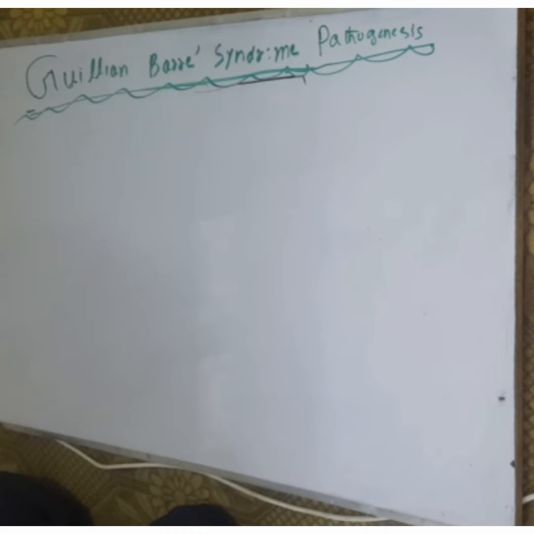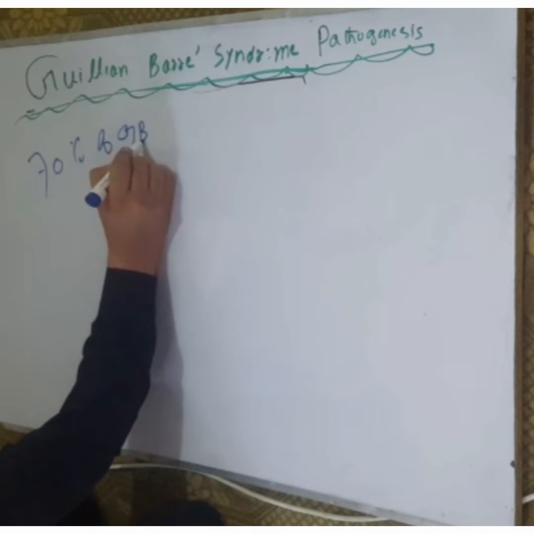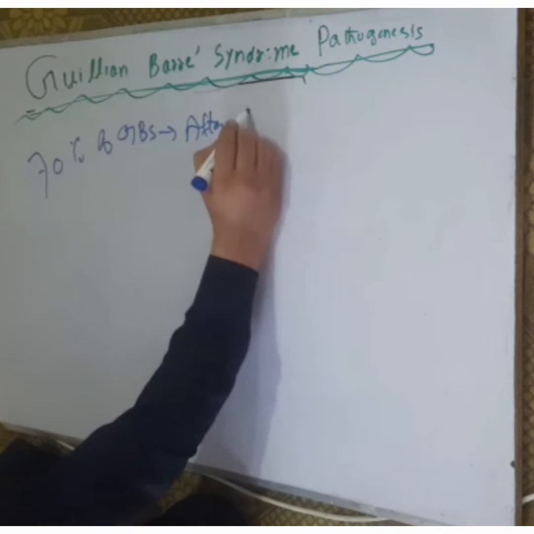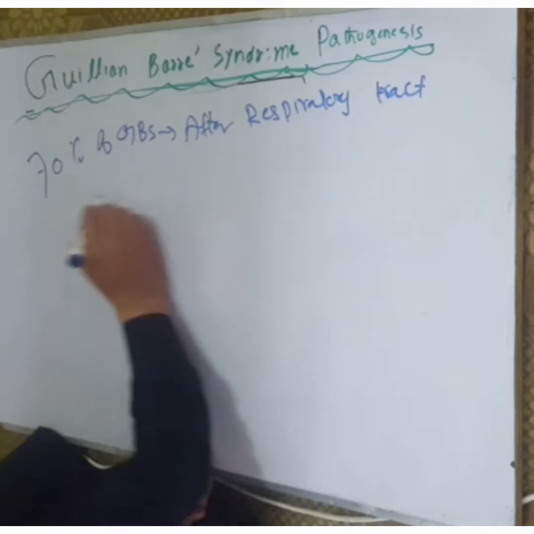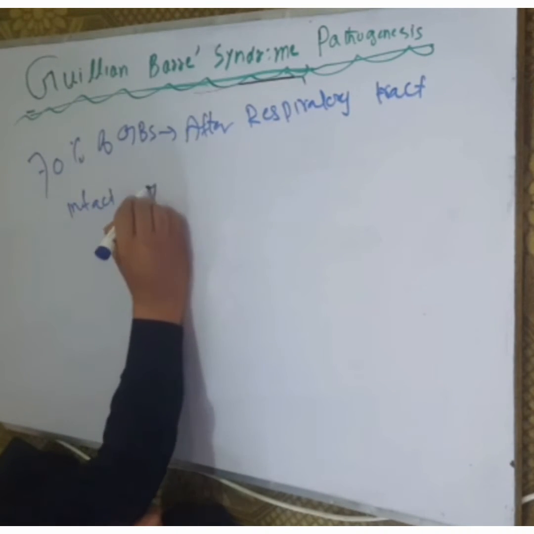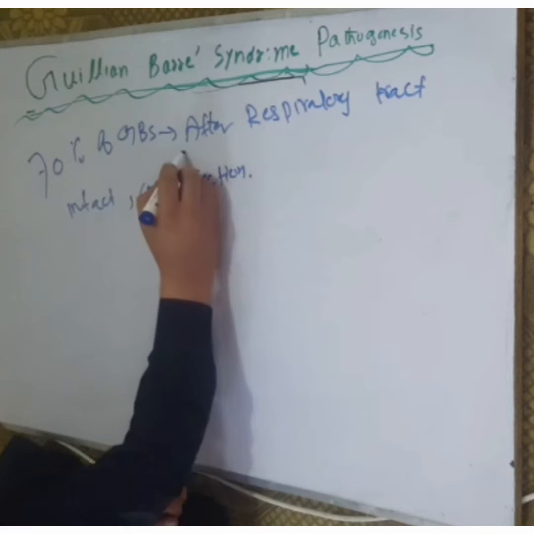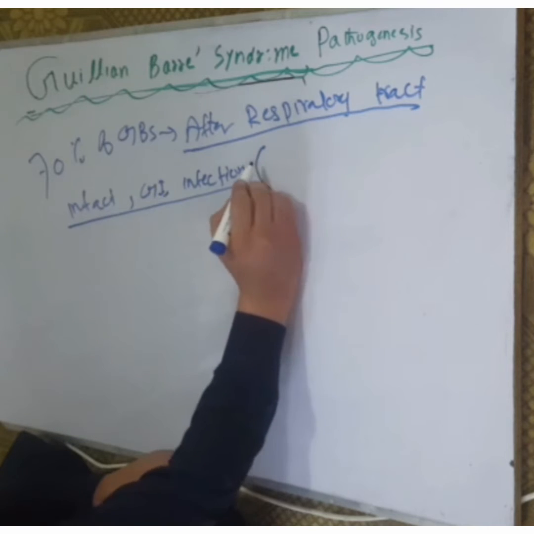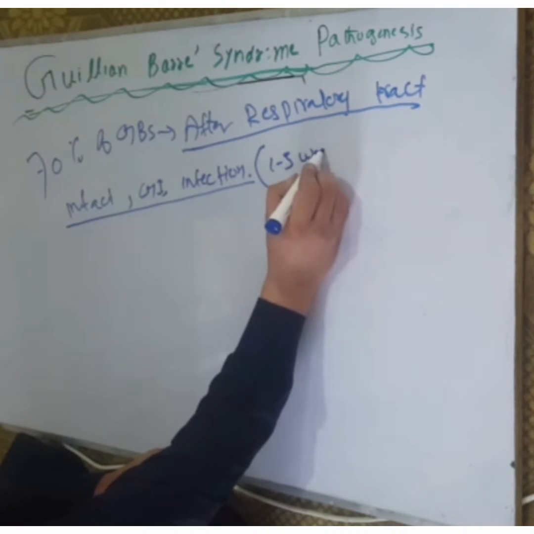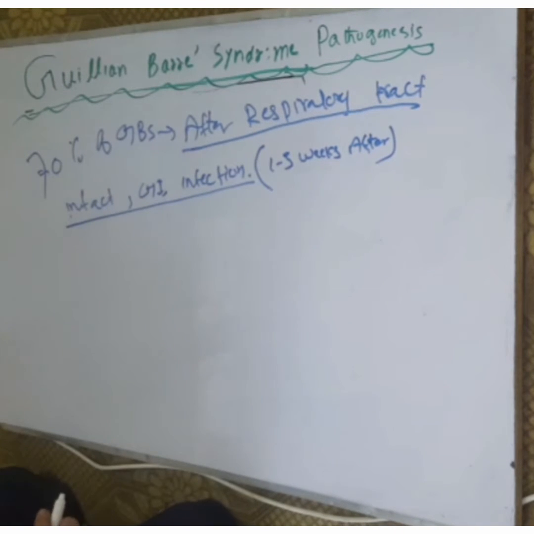70% of cases of GBS occur 1 to 3 weeks after a respiratory or GI tract infection. 70% of the cases of GBS occur after a respiratory tract infection or a gastrointestinal tract infection. The GBS symptoms can occur 1 to 3 weeks after this infection.